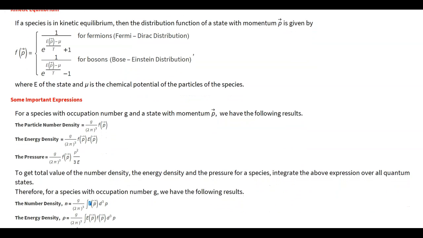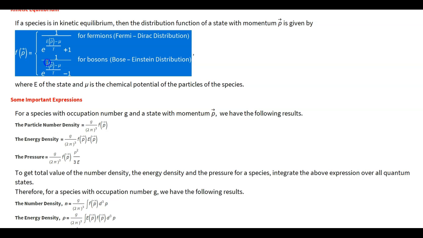Will there be cases when a species is not in kinetic equilibrium? Yes, we will study that there will be scenarios when a species is not in kinetic equilibrium, but for the most part of the evolution of the universe, or at least when we are performing analytic calculations, we will use this approximation of kinetic equilibrium. This may be valid for a large part of the evolution history of the universe. This may be an approximation, but it is a good approximation. We will see why it is a good approximation when we study Boltzmann equations.